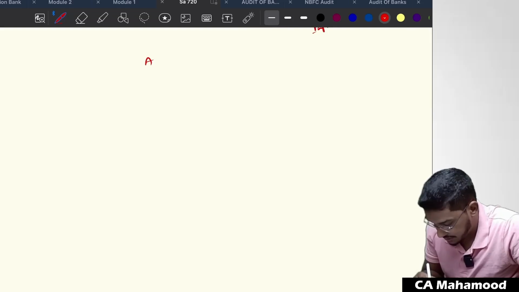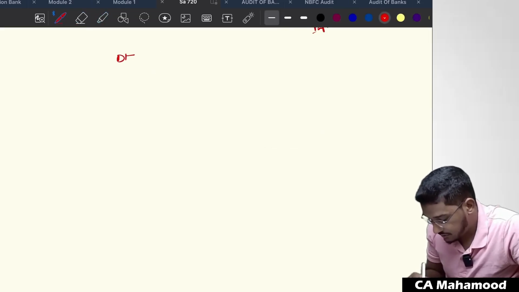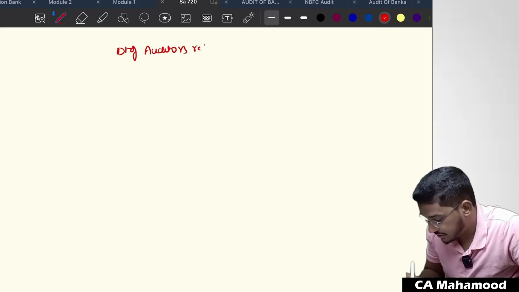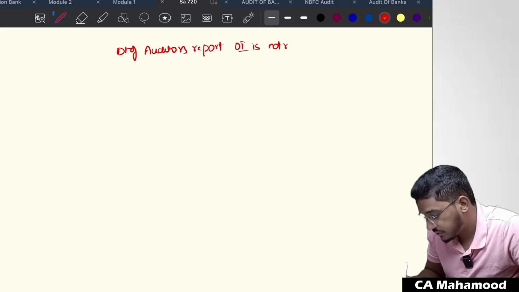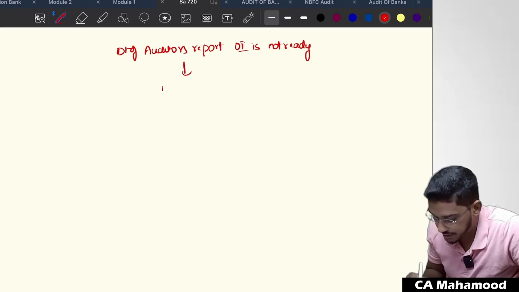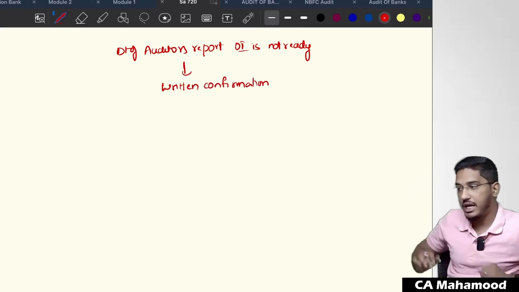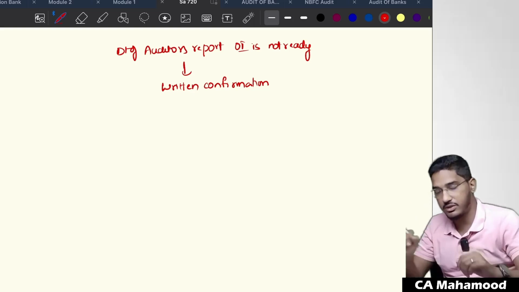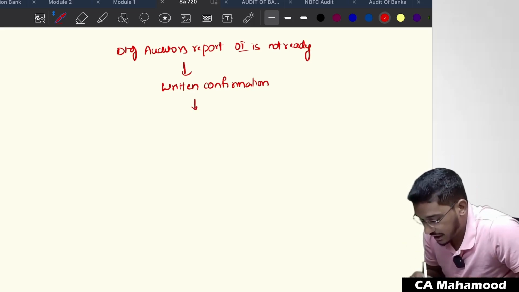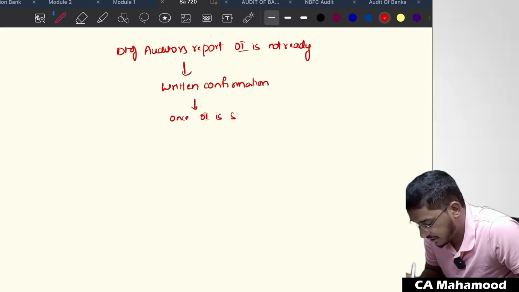As on the date of auditor's report, other information is not ready. Now what you should do? You should obtain written confirmation from the management regarding what? That once the annual report becomes ready, before circulation, they will send it to the auditor and the auditor will verify it.